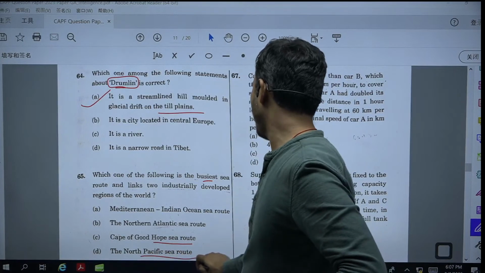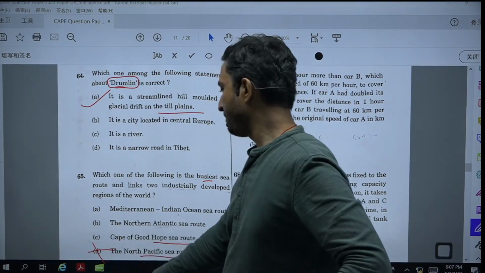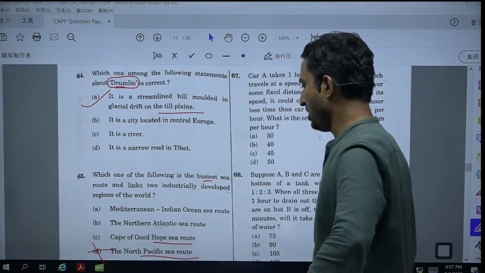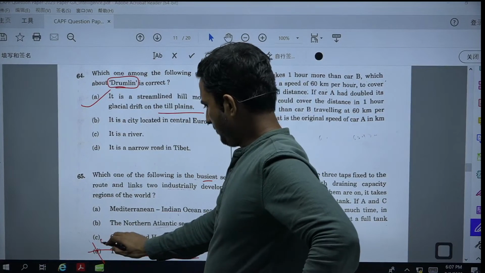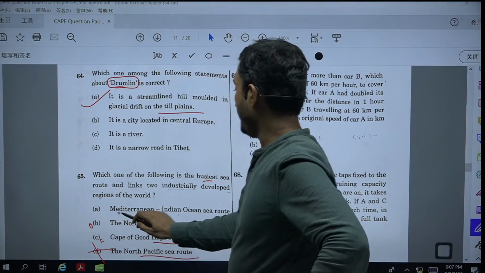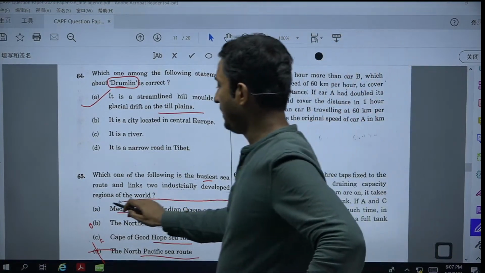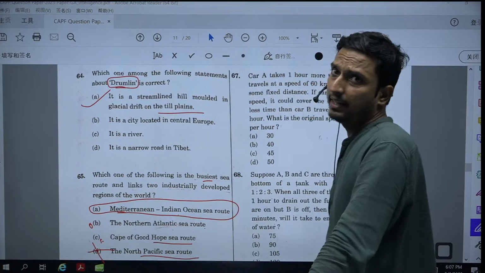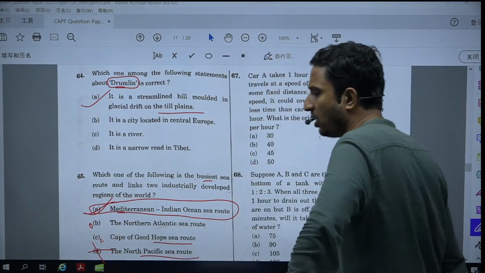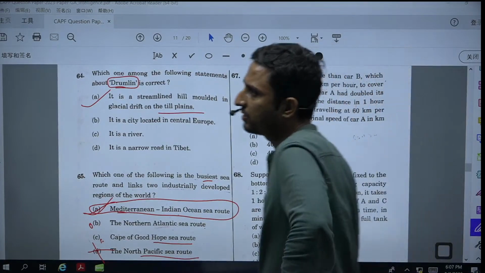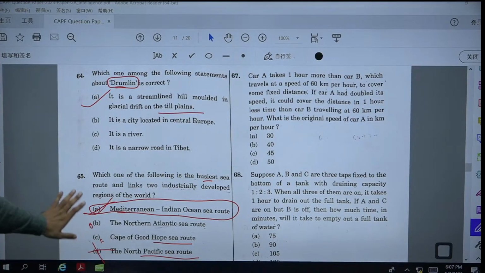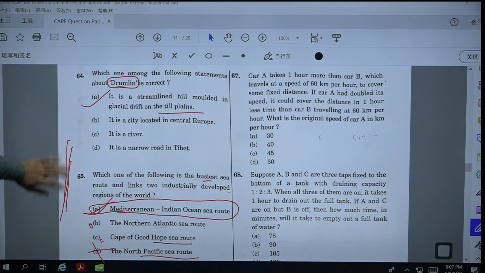And North Pacific sea route, ये तो अभी पूरा खुला ही नहीं है भैया, बट ये रशिया और यूएसए को लिंक करता है, but it is not the busiest. It's the North Atlantic sea route, ये हो सकता है, बट मेडिटेरियन और इंडियन ओशन को कनेक्ट करने वाला जो स्वेज कैनाल है, that is the right answer for this. It will shorten a lot of distance between Asia, North America and the Atlantic Ocean. So this will become the right option.